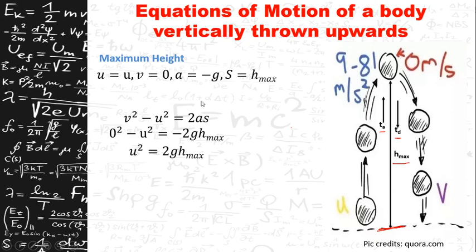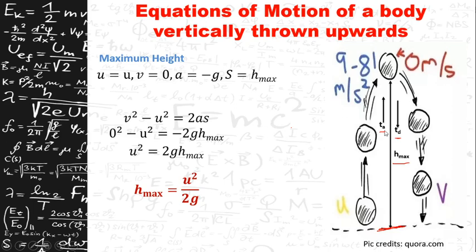Substituting these values in the third equation of motion, that is v square minus u square is equal to 2as, you will get u square is equal to 2g into h max, or h max is equal to u square by 2g. That is the equation for maximum height for a body which is vertically thrown upwards.